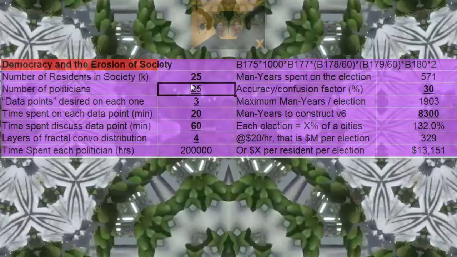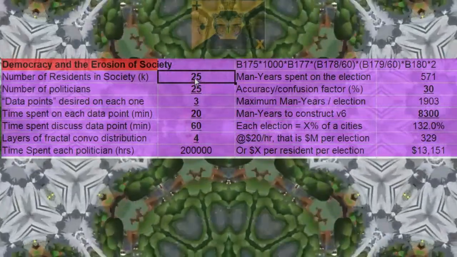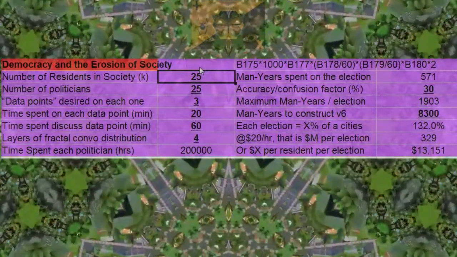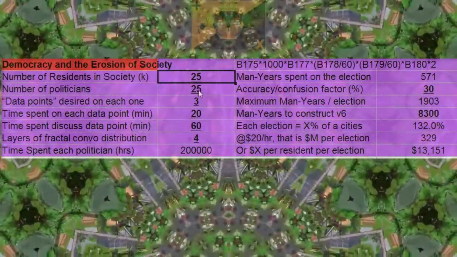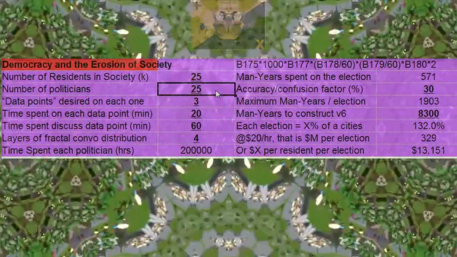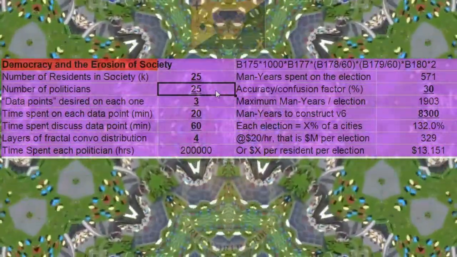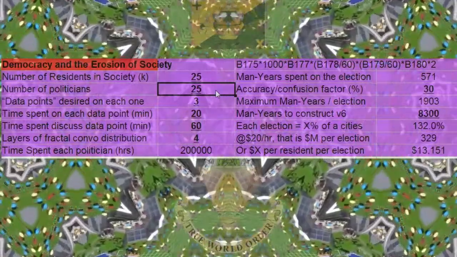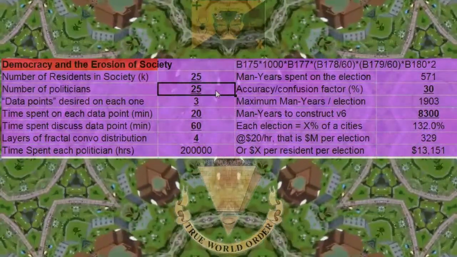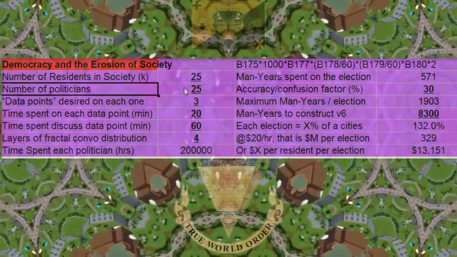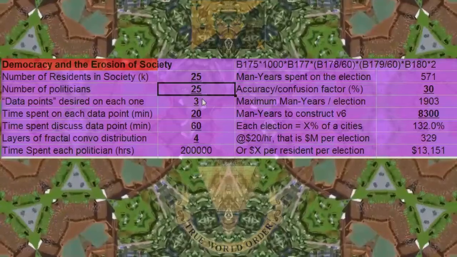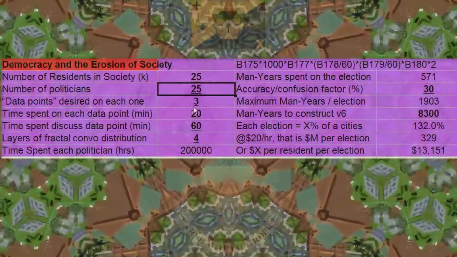Number of residents in our society, this is 25,000. This is based on the social contract. It's just a nice starting number. It would be a really nice town atmosphere, especially with awesome people from the internet. I think it would be an ideal number to kind of feel like a city, especially with creative people, and kind of still feel like a town. Anyway, the social contract has 25 politicians, all the councils and everything.